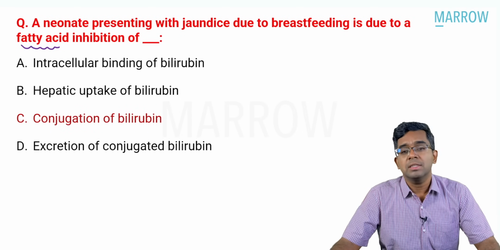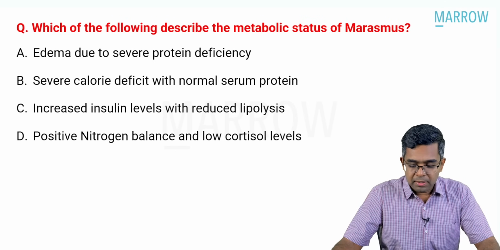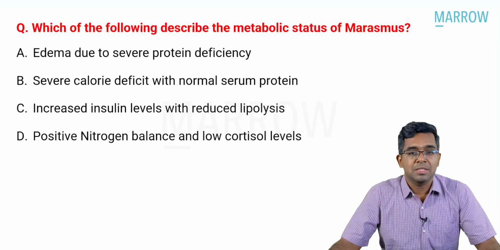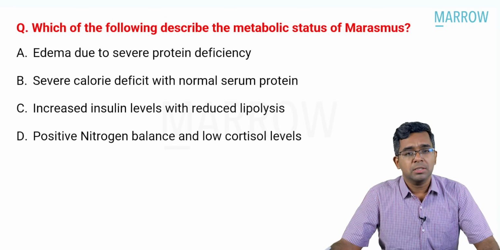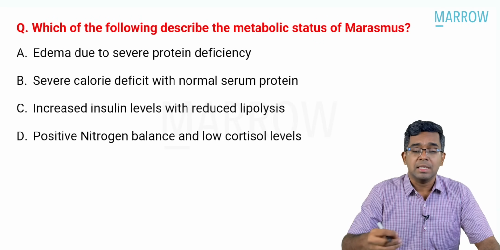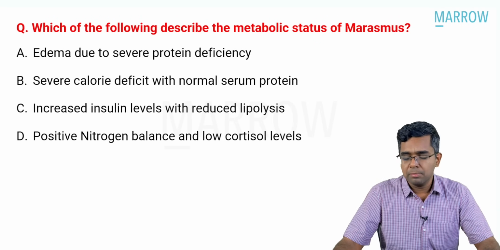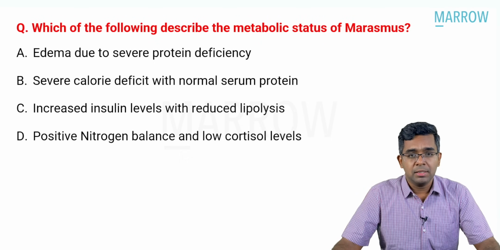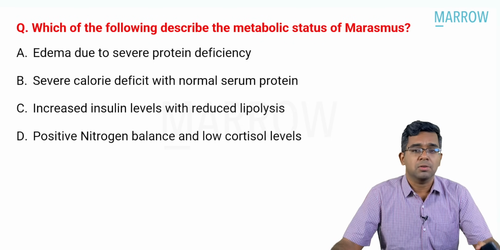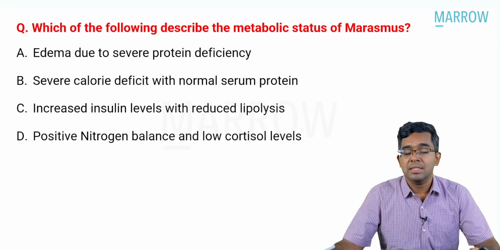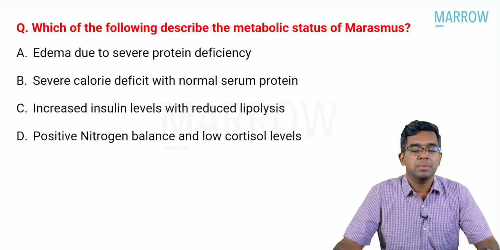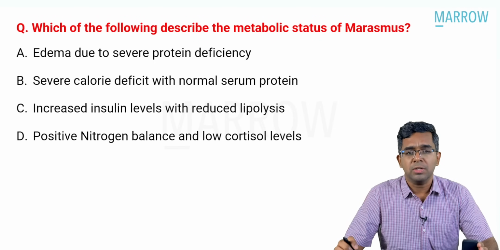Now, moving on to the next question. Which of the following describes the metabolic state of marasmus? This is a well-known topic by most of the students, even though the topic did not come in the recent exams. It was repeatedly asked in this particular exam, right? So always remember, when a topic is important or it's a basic topic in pediatrics, always learn it. Don't skip that topic because it was not asked in the recent exam, right? Marasmus, Kwashiorkor, these are all standard topics in pediatrics which should always be remembered for any exam.